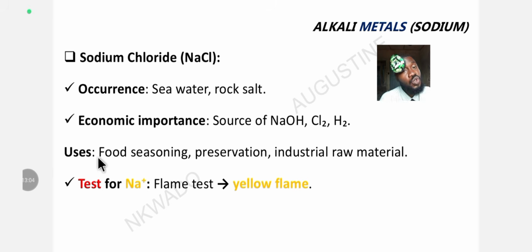So let's look at the uses of sodium chloride. It's used for seasoning food. It is used for preservation, the one they call salting. That's why when you eat bonga fish, you will know that salt is inside, they add salt. That salt is a preservative. It's called salting.